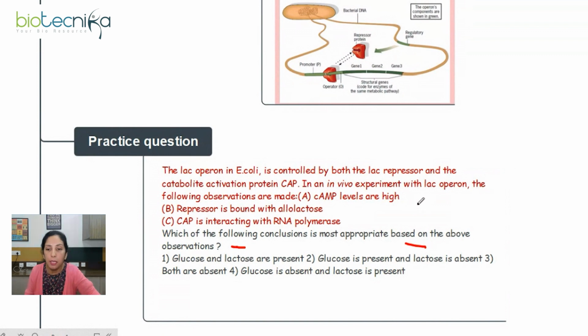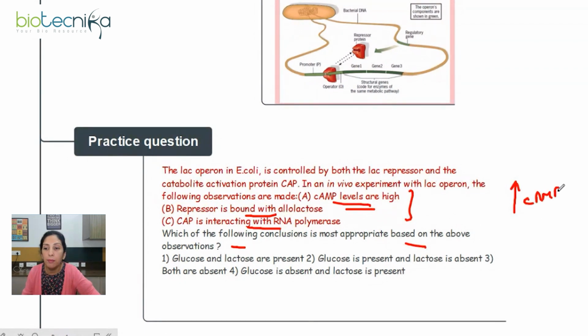So let's see what the 3 observations are. cAMP levels are high. Yes, cAMP levels are high. That means glucose should be absent. Repressor is bound with allolactose. That means lactose is available. It is present. CAP is interacting with the RNA polymerase. So again, it indicates that glucose is absent.